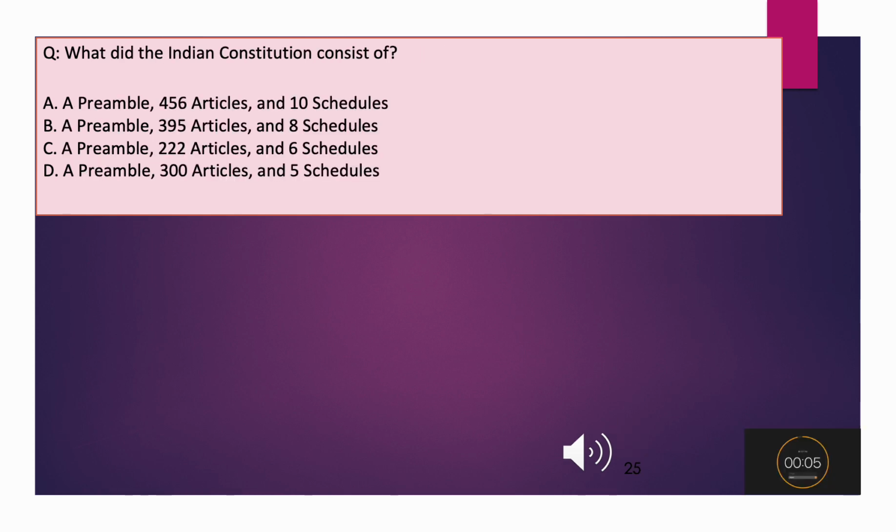What did the Indian Constitution consist of? A. A preamble, 456 articles, and 10 schedules. B. A preamble, 395 articles, and 8 schedules. C. A preamble, 222 articles, and 6 schedules. D. A preamble, 300 articles, and 5 schedules.